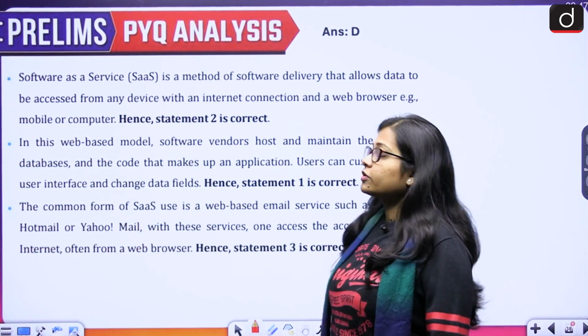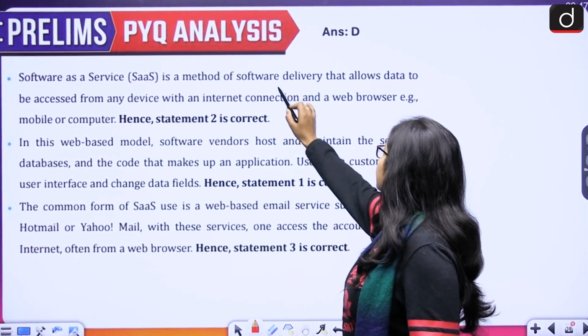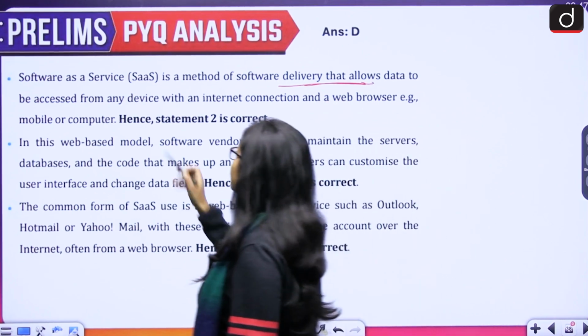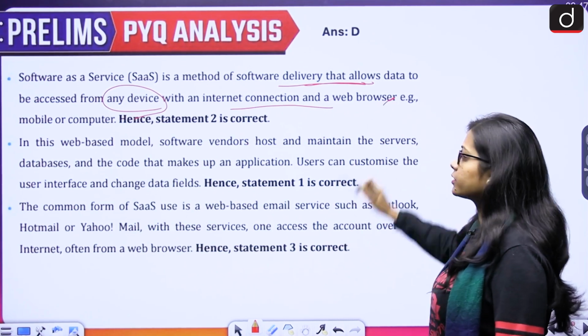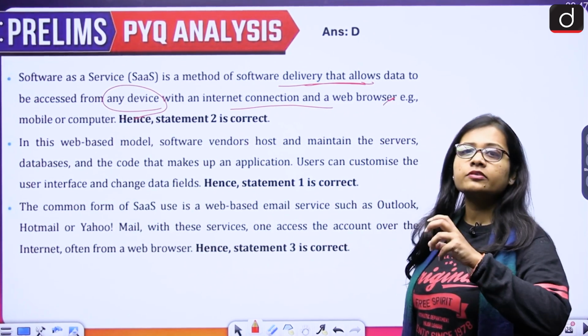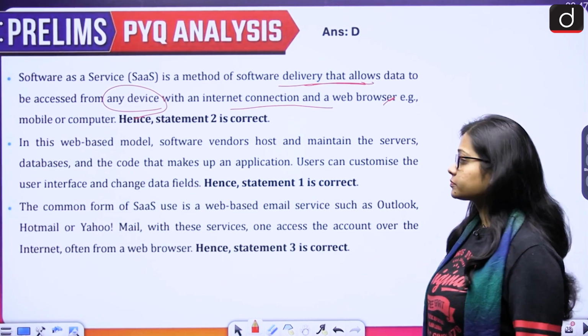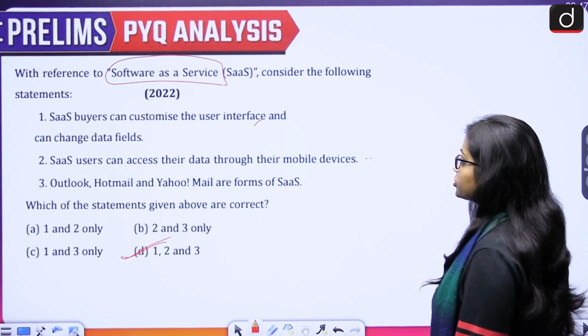So if we talk about the software as a service, that is SaaS, then that is a method of software delivery that allows data to be accessed from any device with an internet connection and a web browser. That is, from any device, the software as a service can be accessed. So second becomes correct. So what was second statement?